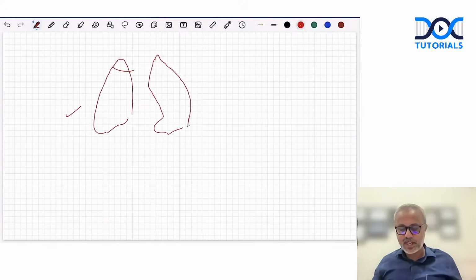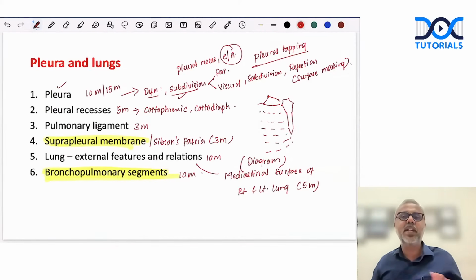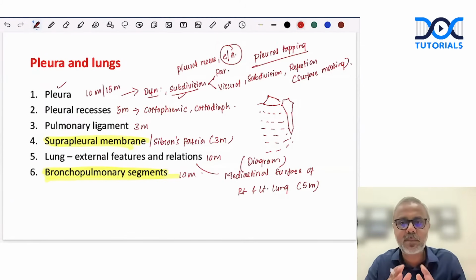Bronchopulmonary segments, we have seen questions on this very repeatedly. So in the entire chapter of pleura and lung, I would always bet my money on the bronchopulmonary segments, mediastinal surface of the lungs comparison, then the pleural recesses. If the examiner wants to make it a little bit tougher, he can directly ask about pleura for a 10 marker.